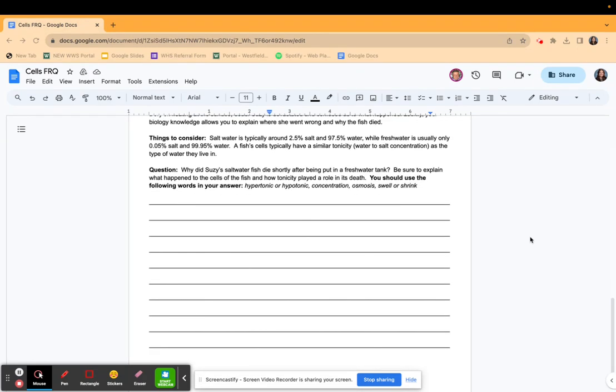Things to consider: salt water is typically around 2.5% salt and 97.5% water, while fresh water is usually only 0.05% salt and 99.95% water. A fish's cells typically have a similar tonicity, water to salt concentration, as the type of water they live in. Question: Why did Susie's saltwater fish die shortly after being put in a freshwater tank?